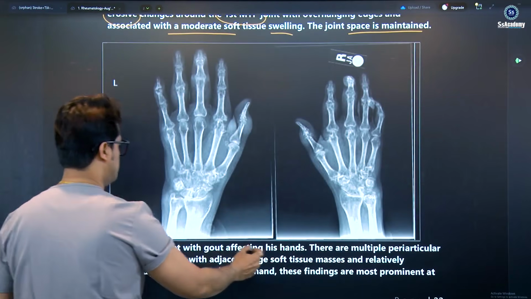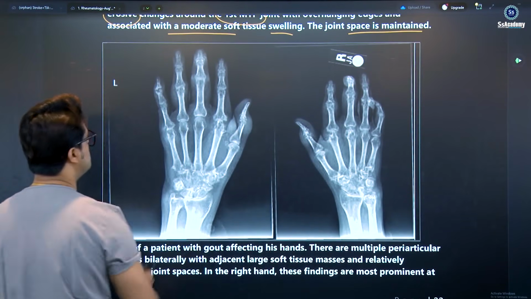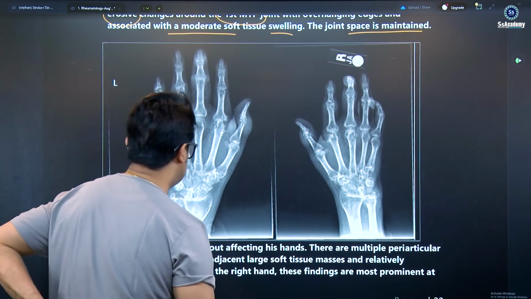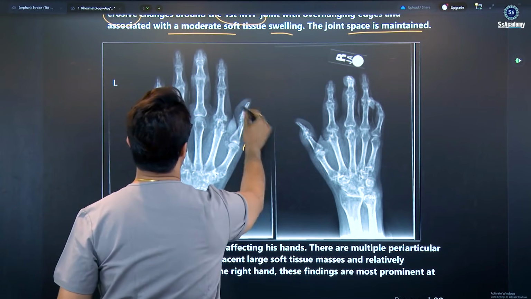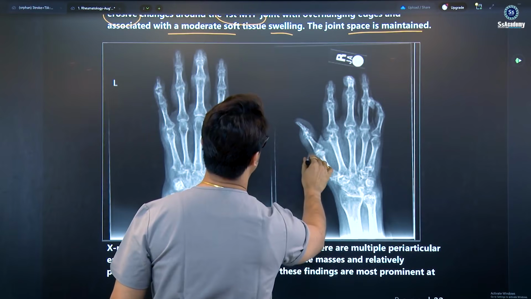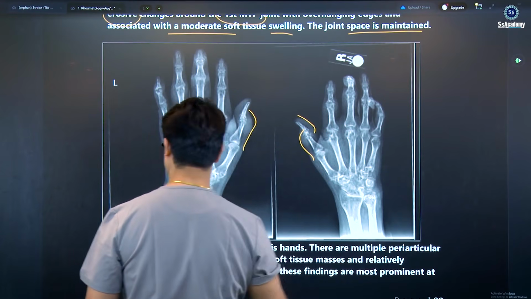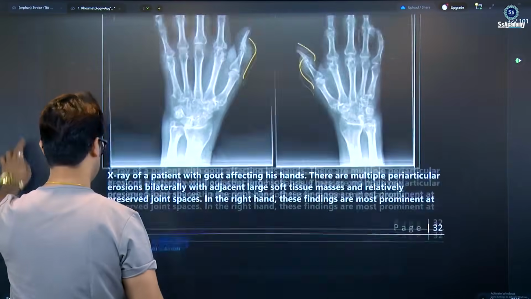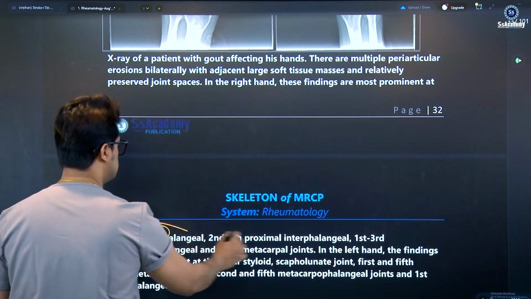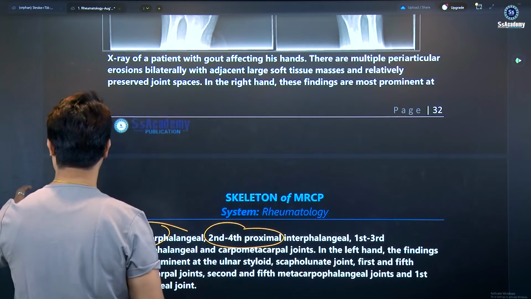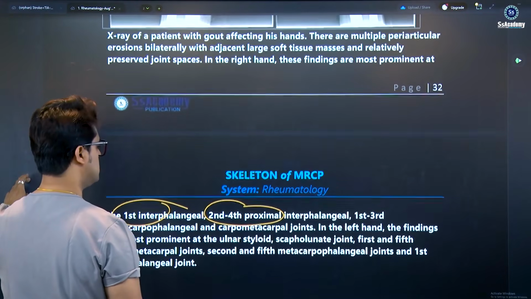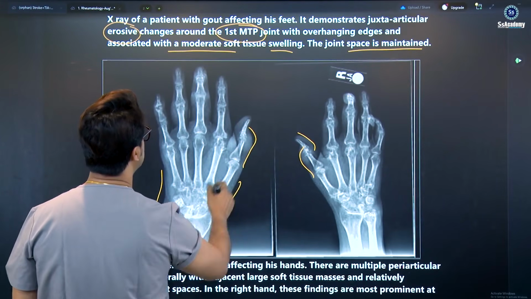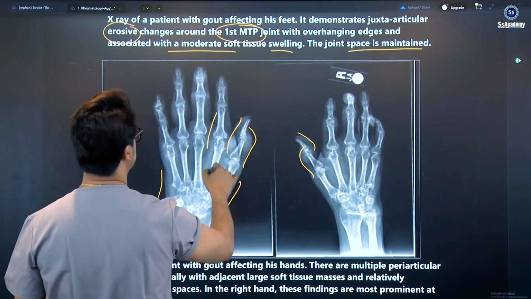Next is the X-ray of a patient with gout affecting his hands. As I said, the punched-out lesion is the typical picture, but there are multiple periarticular erosions bilaterally with adjacent large soft tissue masses. You see soft tissue masses and relatively preserved joint space in the right hand. These findings are most predominant at the first interphalangeal and second to fourth proximal interphalangeal joints, and the first to third metacarpophalangeal and carpal joints. Here you can also see the swelling.